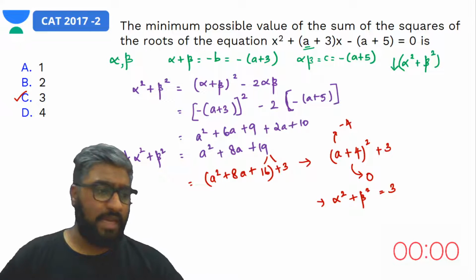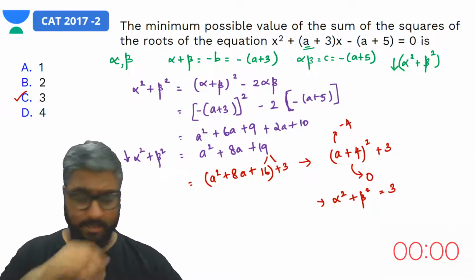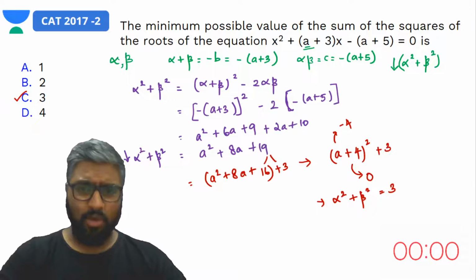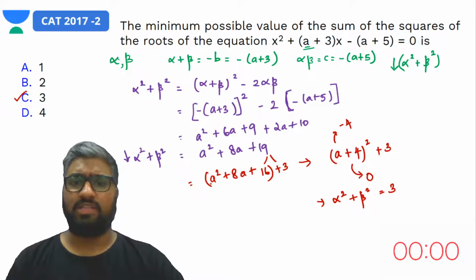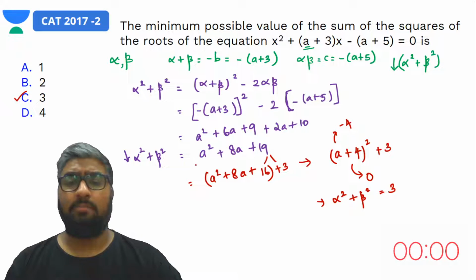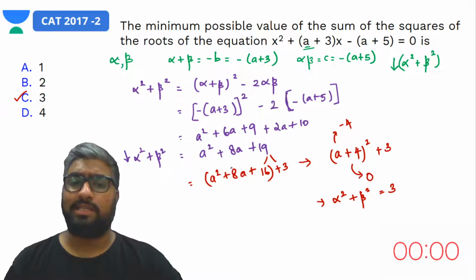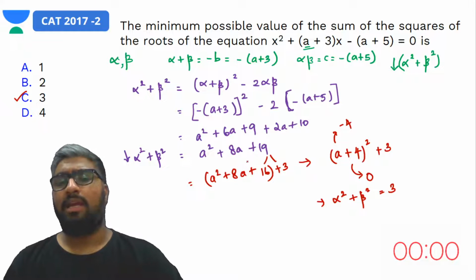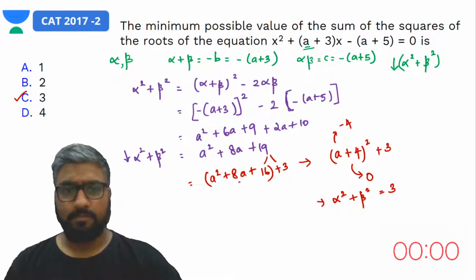A lot of you were able to answer this, which is very nice. What we have resorted to here is squaring, converting this into a square, to avoid any confusions with the value of a.